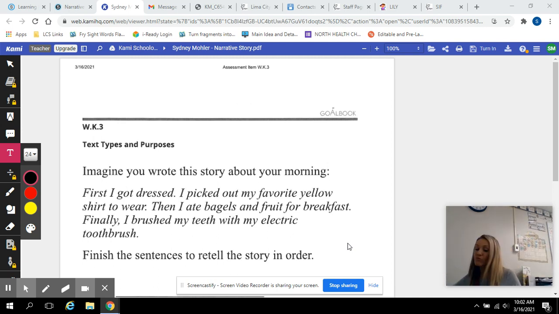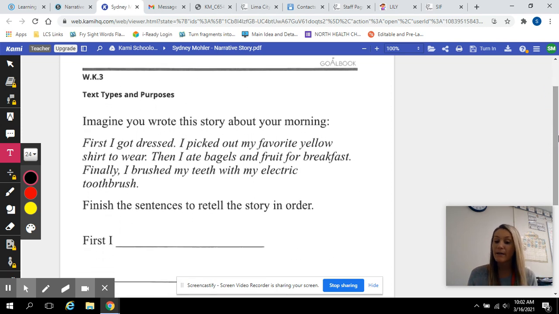So before we start writing our narrative, I really want us to practice making sure we're putting the events in order, because you don't want a narrative that's all mixed up. You don't want something that should be at the beginning at the end. So before we write ours, we're going to work on reading somebody else's and putting it in order. So we should see what it should look like.